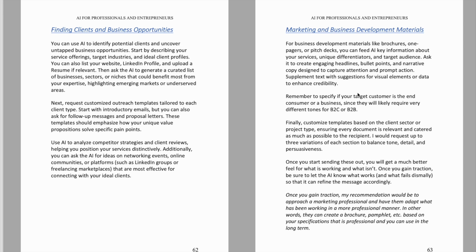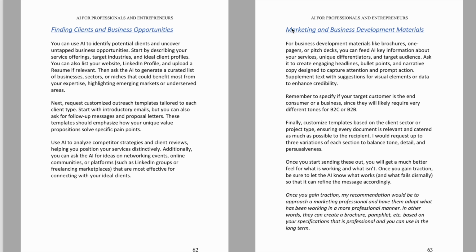I've been asked to do this for translation, which is my area of expertise, but I thought that would be a bit too esoteric for those of you who aren't translators, and I wanted to do something that could apply to everyone. I was also asked to do this for job searches. Unfortunately, I'm not looking for jobs, and I wanted to do something that I could actually apply myself. And so I wanted to show you how this can really be used. So I'm going to do this, but I might switch around and try other sections of the book as well to see and show how they can be applied.